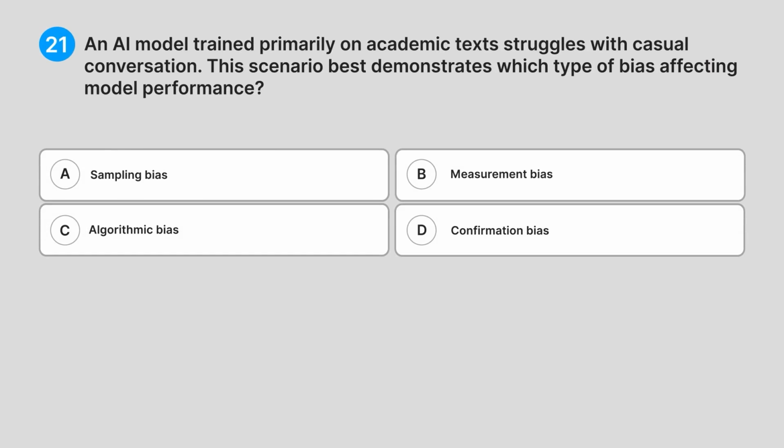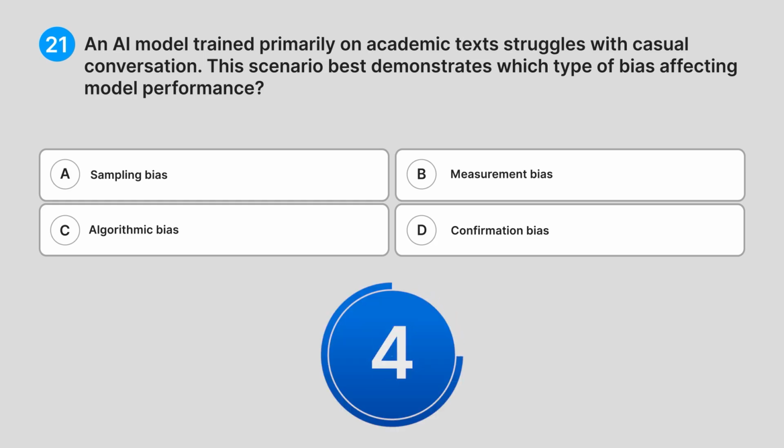21. An AI model trained primarily on academic texts struggles with casual conversation. This scenario best demonstrates which type of bias affecting model performance? A. Sampling bias. B. Measurement bias. C. Algorithmic bias. D. Confirmation bias. Can you guess the answer?